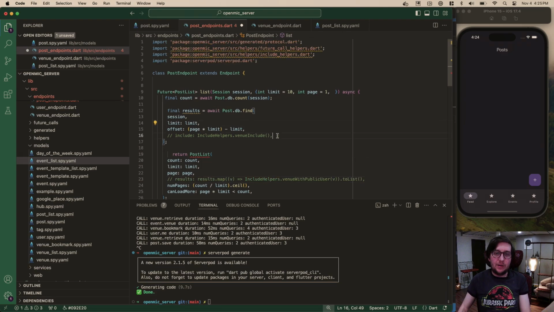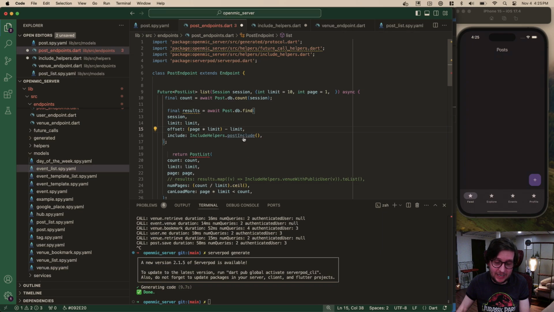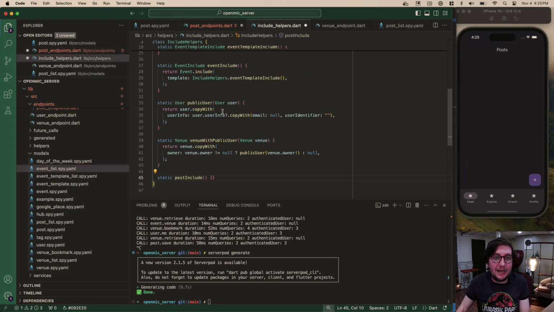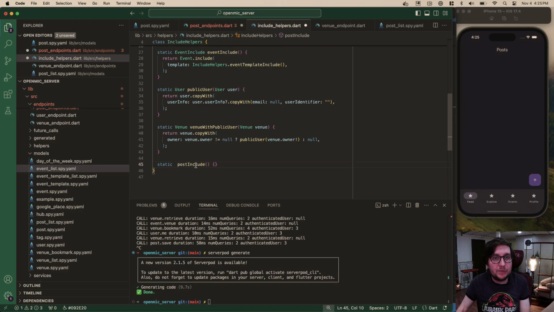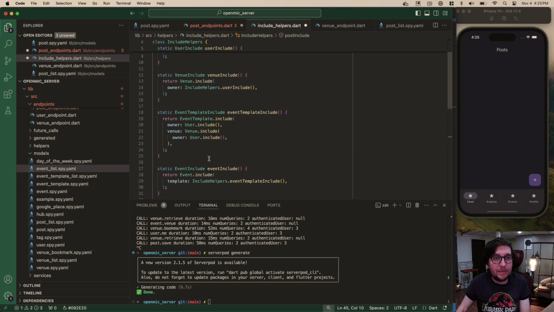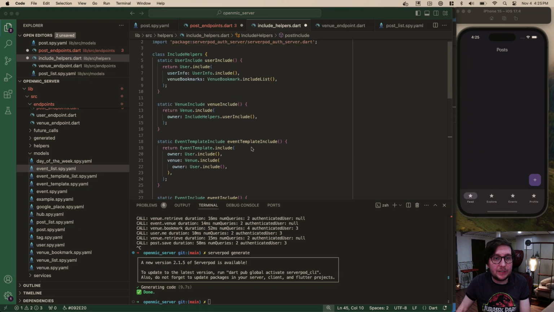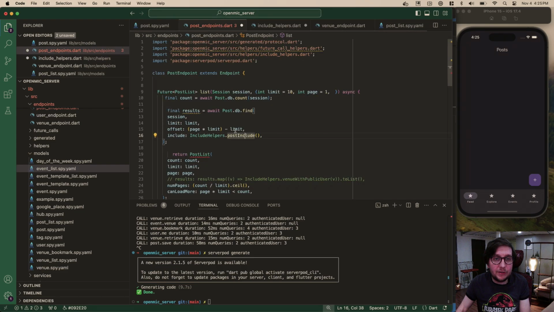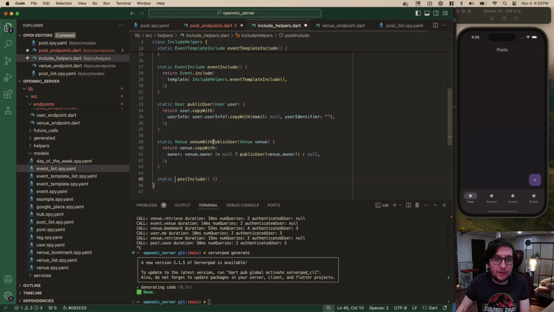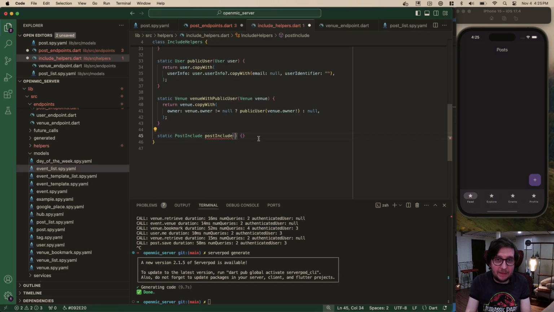Okay, so in our include helpers, we're going to want one called post include. We're going to create a method called post include. It's a fun thing you can do, even from another file: just press command period, or probably control period on Windows, and it'll create that method for us. Cool. Now we have to decorate it with all the stuff that we want. The include should be a post include, and we pass in a post, I think is how this works.